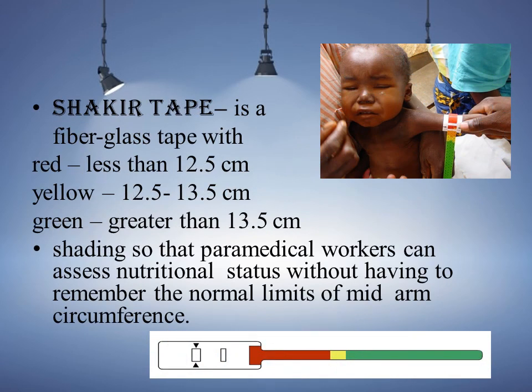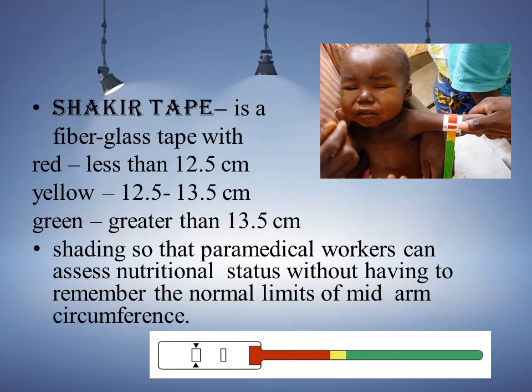Next one is the Shakir tape test. It is a fiberglass tape with 3 color codes: red, yellow and green. This tape is wrapped around the forearm of the child.